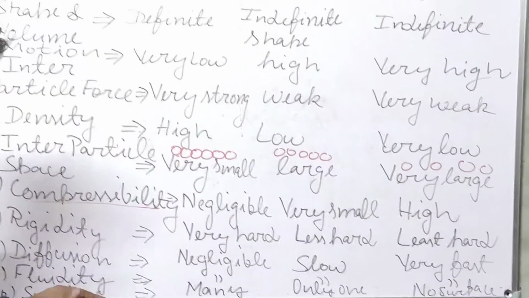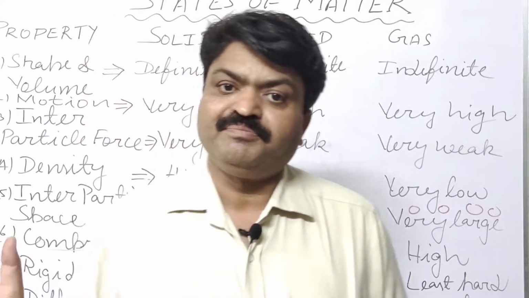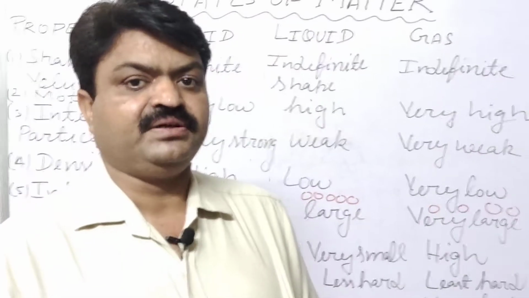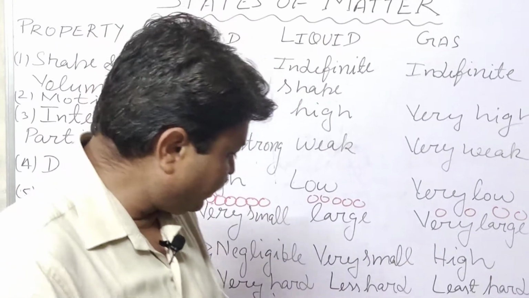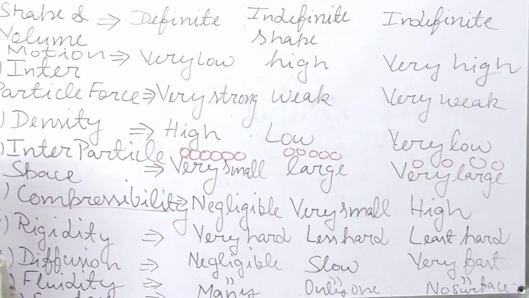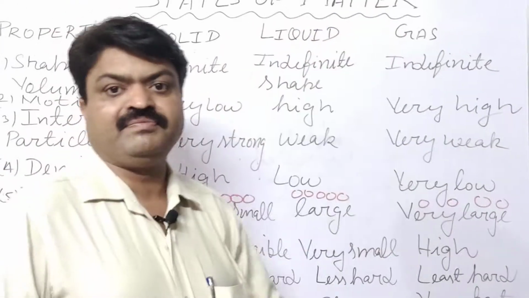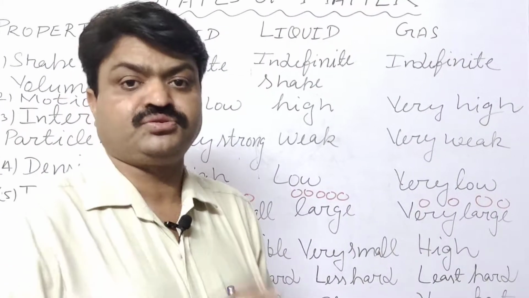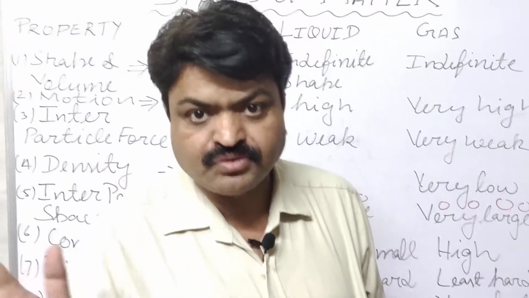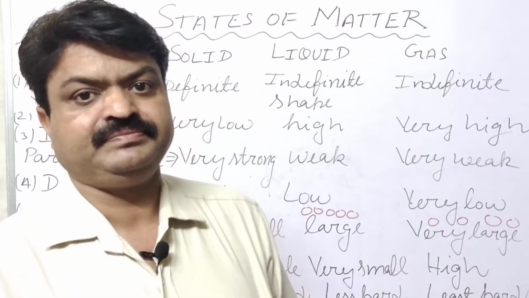Now we come to the next, fluidity. Fluidity is the characteristic of the states of matter, student, by which their particles move freely. That's why liquid state or gaseous state matters are known as fluids, student, and their characteristic by which their particles or molecules move freely is known as fluidity.